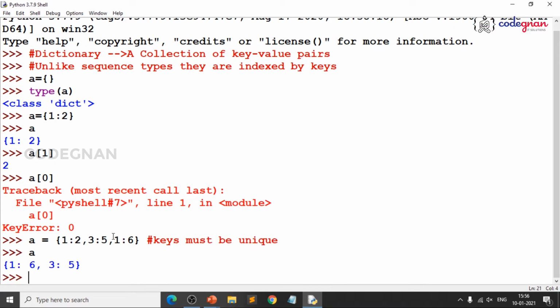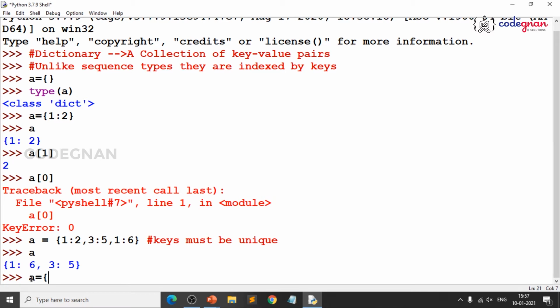What output do you see here? The first pair is lost. The first value has been lost clearly, because you are repeating the key again. So, it takes the newly updated value. When it comes to ordering, it is basically unordered. We cannot say that it is in order, so do not worry about the order. Whenever you are passing keys and values, always remember keys must be unique.